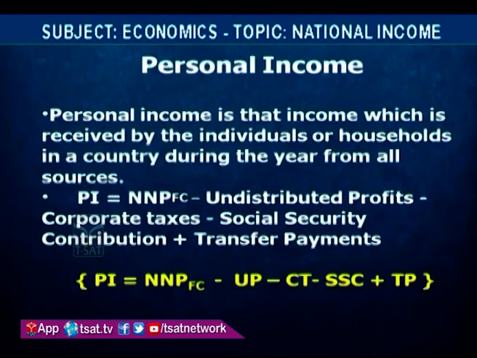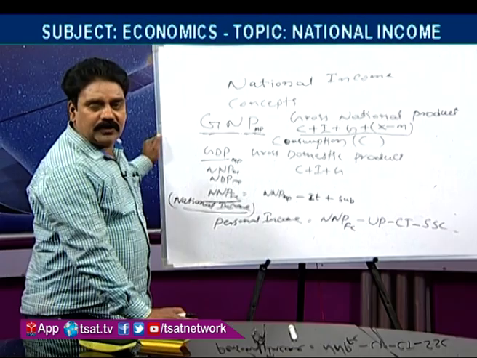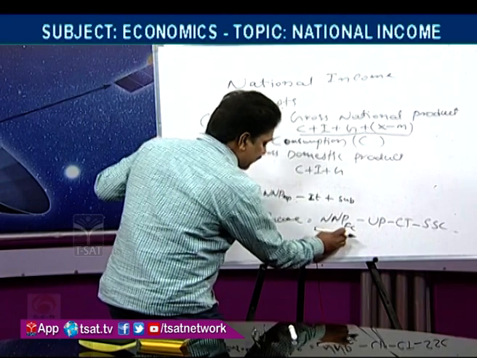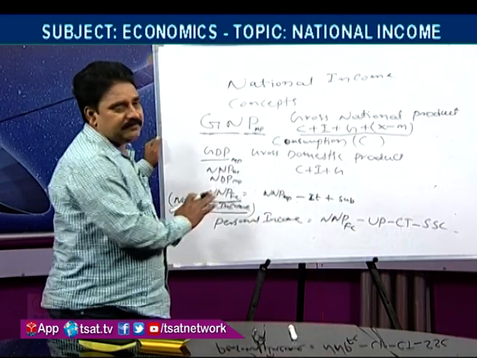Under the name of social security contributions, some part of the income is kept aside. Under these three headings, some part of income is deducted from NNP at factor cost. Whatever income is remaining, that remaining income can be received by the persons.